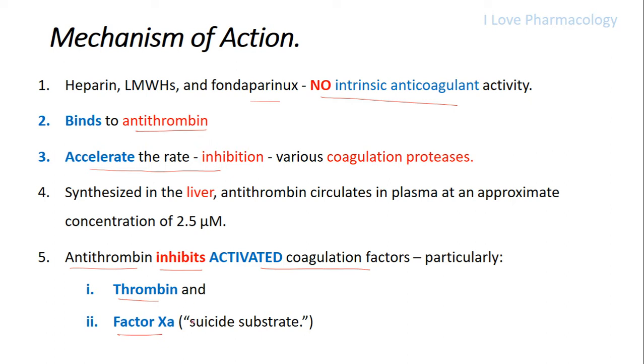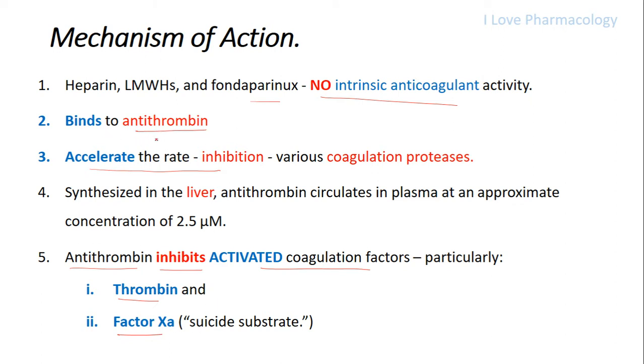These two factors form a suicide substrate. So remember, since heparin, low molecular weight heparin and fondaparinux don't have any intrinsic anticoagulant activity, they bind to antithrombin to produce the anticoagulant effect.